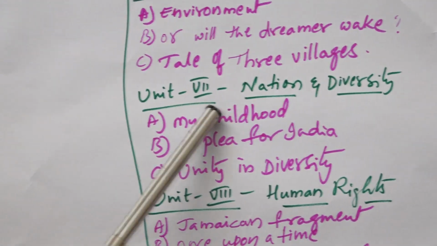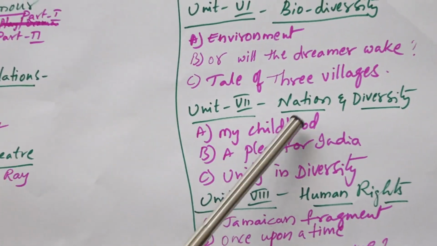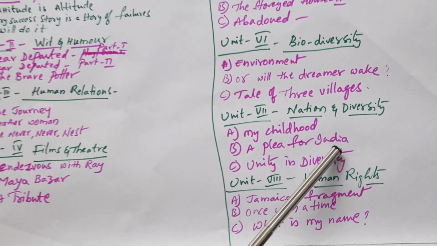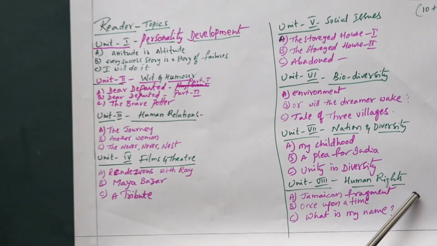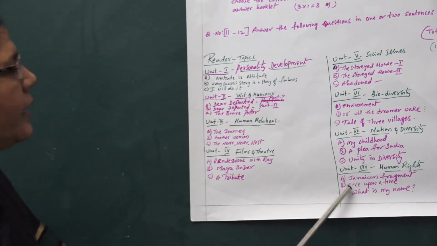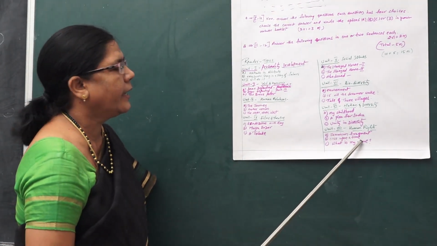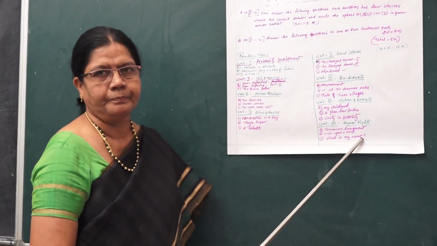And unit 7, nation and diversity. This is linked with My Childhood, A Plea for India, Unity and Diversity. And unit 8, human rights. In that we have Jamaican Fragment, Once Upon a Time, What Is My Name?